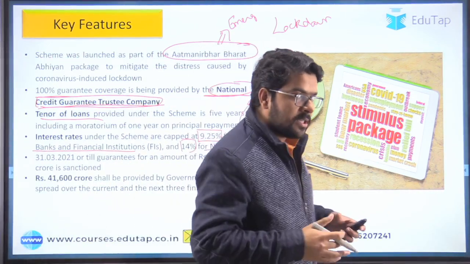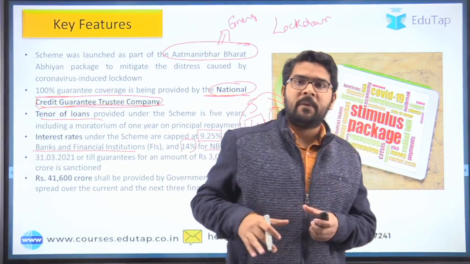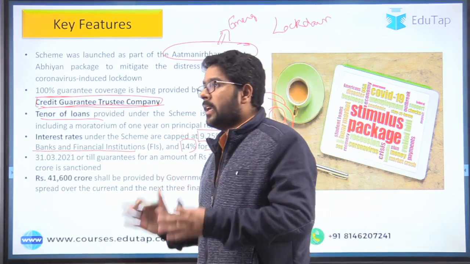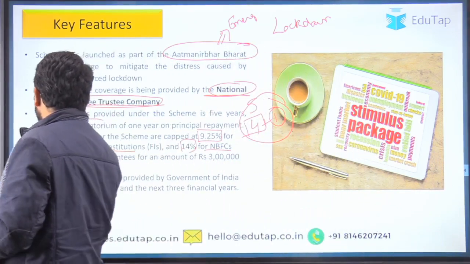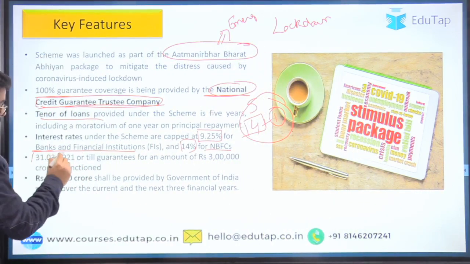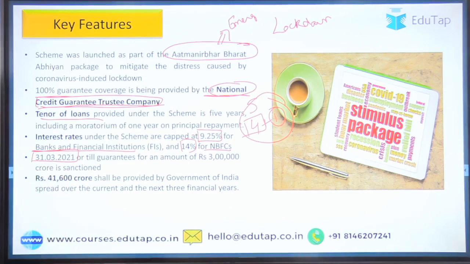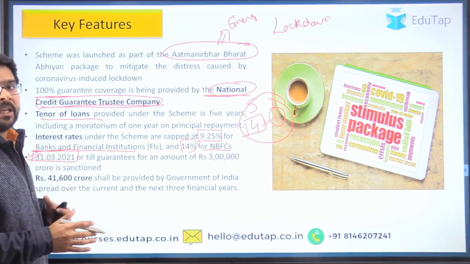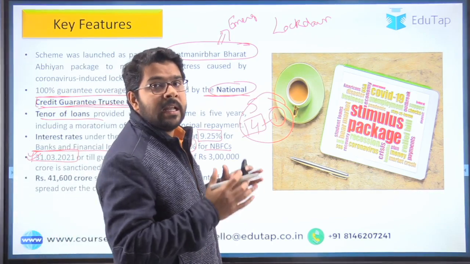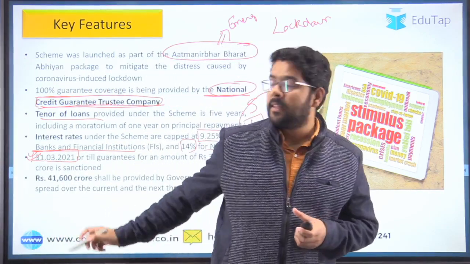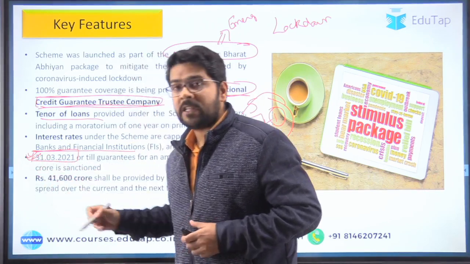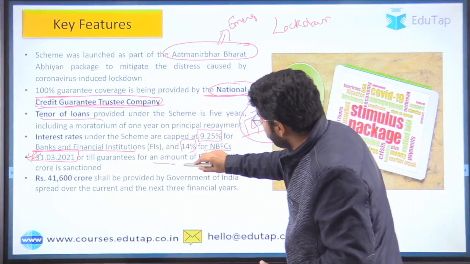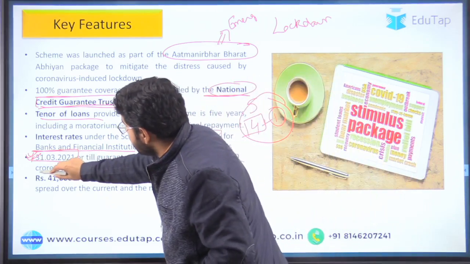When the scheme was launched, MSMEs could avail the benefit of this scheme till November, then it was extended, and now as per the current notification, you can avail this facility till 31st March 2021. So as of now, if there is no change in the coming future, this scheme will remain active till this particular date, which is 31st March 2021, or till the amount of rupees 3 lakh crore is sanctioned.